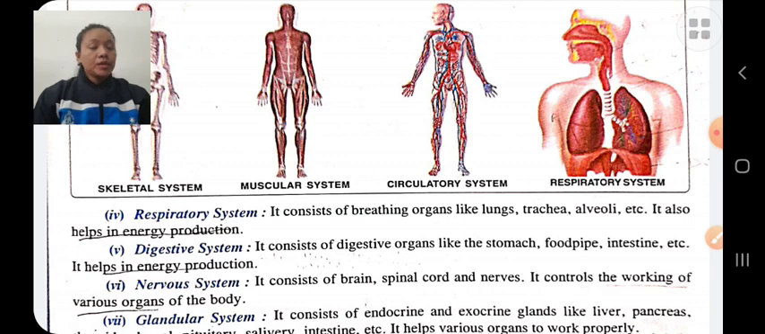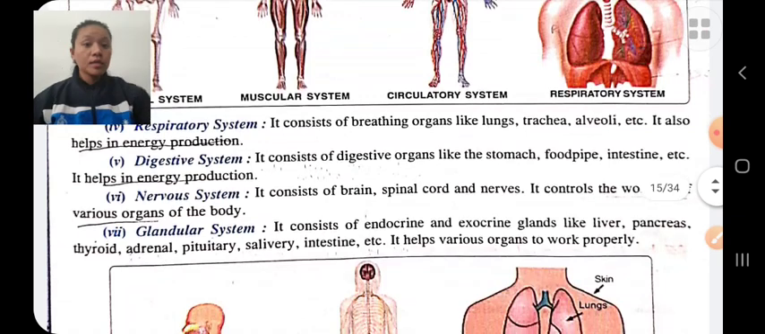Nervous system. The nervous system helps to control the working of various organs of the body. It consists of the brain, spinal cord, nerves, etc.